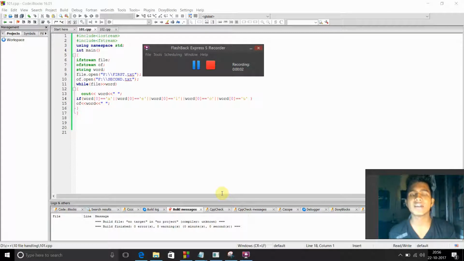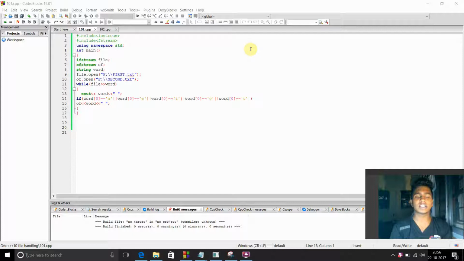Hello, this is Aditya, UR16 CS008, and this is my 10th experiment in the object-oriented C++ lab, which is file handling. I've made two programs in my 10th experiment. My first question is to make a file, or a Word document file, in which it will copy or rewrite the words which start with a lowercase vowel.